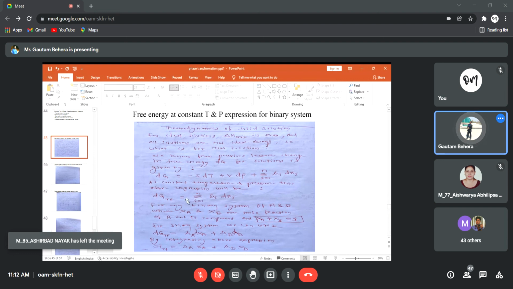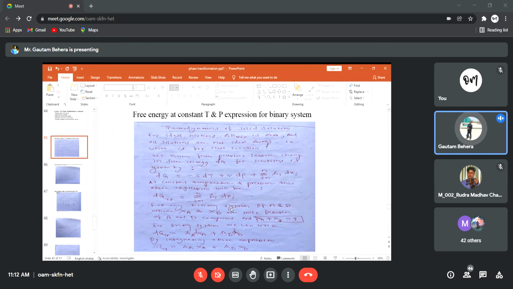This is the expression: dZ is equal to the summation of i equals 1 to n of mu_i dx_i. Now, for any binary system, suppose we are considering a binary system of A and B, and X_A is the mole fraction of A and X_B is the mole fraction of B. So X_A plus X_B is equal to 1, obviously, right? So for a binary system, we can write this expression for dZ at constant temperature and pressure, right?